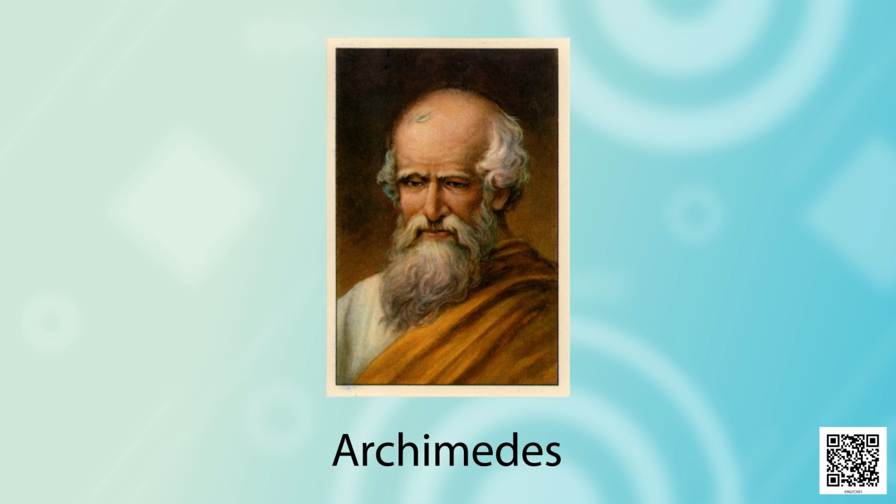Now let's talk about Archimedes. You must have heard his name also. This Greek genius was the first to compute the numbers in the decimal expansion of pi. We all know that pi is equal to 22 upon 7, but actually that's not true. The actual value of pi is a little more or a little less than 22 upon 7. So he was the first one to compute the digits of the decimal expansion of pi.